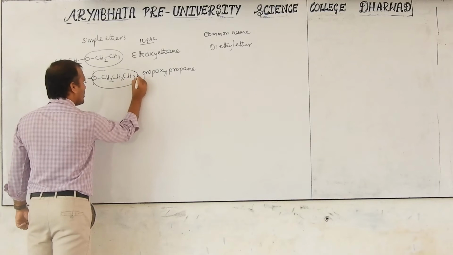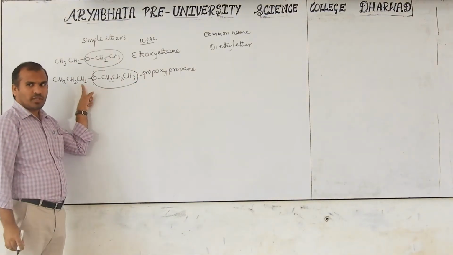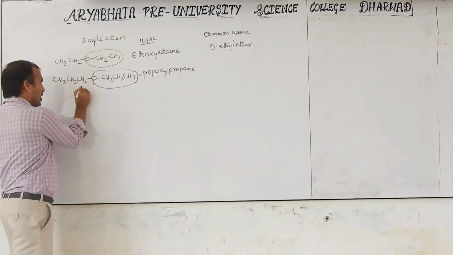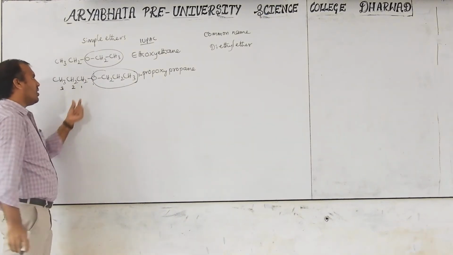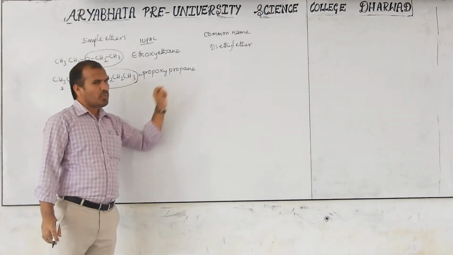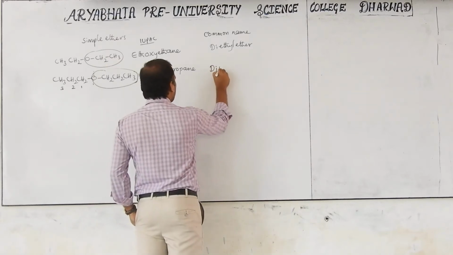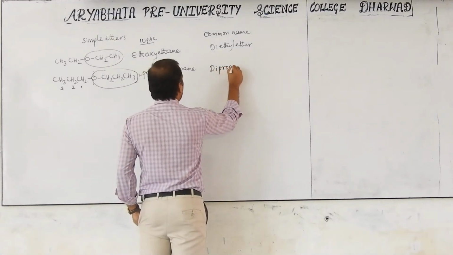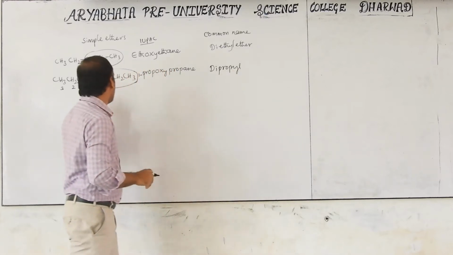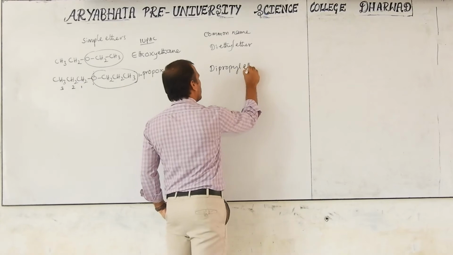We have to say this is 1-propoxy. At the first position we have the propoxy. This carbon is 1, 2, 3. At the first position we have this substituent, so it is called 1-propoxypropane. But in the common name, it is the same alkyl group, so it is dipropyl ether.